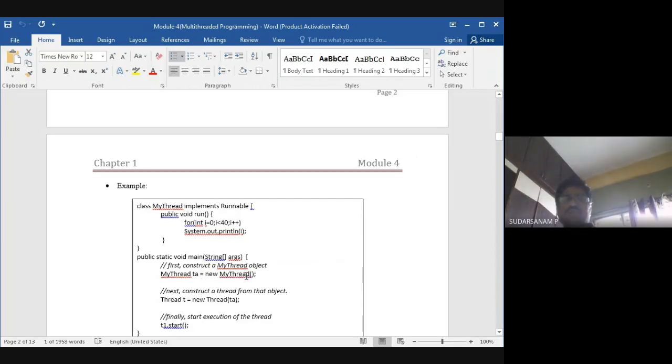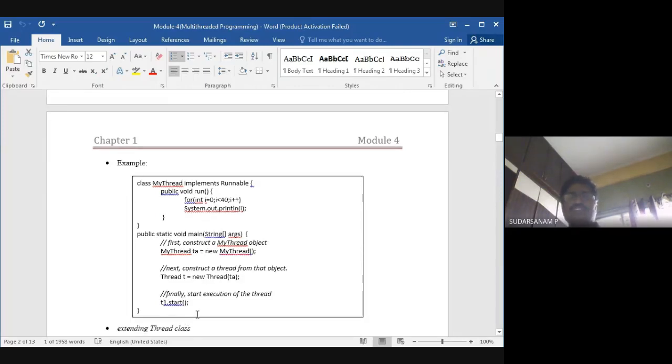Once you create the object, now you have to call the function. So you have to call the thread. Thread t = new Thread(TA). This object name you are passing so that it will create the thread object. Finally, you have to start the execution. This is nothing but initialization of the object. Once it is initialized, T1.start. Actually here you have written the function void run, but you are not calling void run here. Just T1.start. So T1.start means that thread will be running.